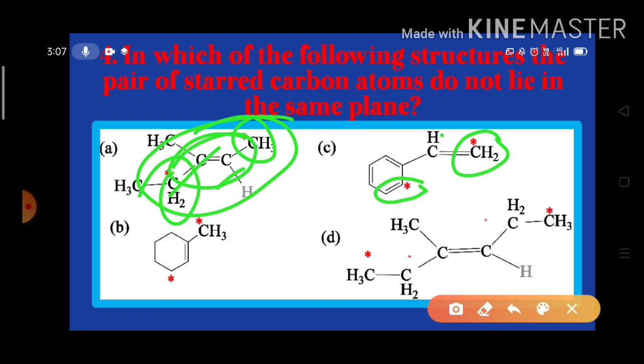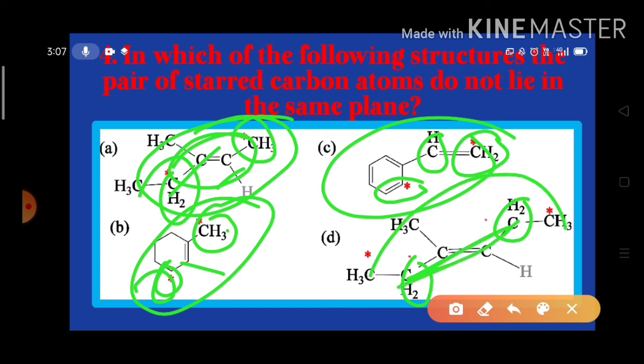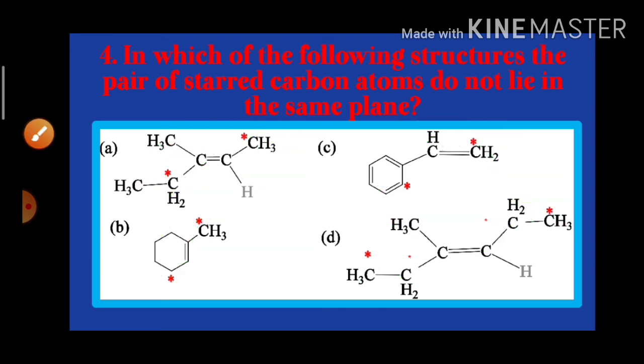Look here, this is also an sp2 hybridized carbon. And here in this case, this is an sp2 hybridized carbon, and this is attached to the sp2 hybridized carbon. So here also they lie in one plane. Here also they lie in one plane. And here, look here, this is sp3 hybridized carbon, this is also sp3 hybridized carbon. So these two lie in one plane, but these two do not lie in one plane, because these two starred methyl groups are attached to the sp3 hybridized carbon. So that's why they do not lie in one plane. So here the answer is D.